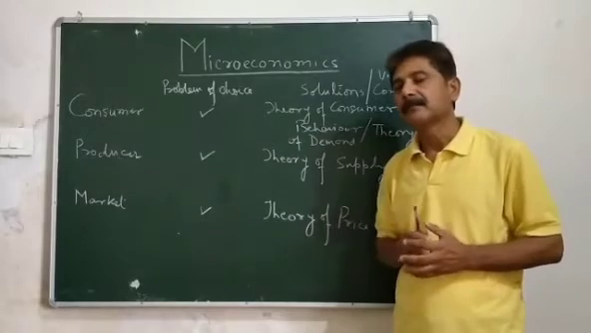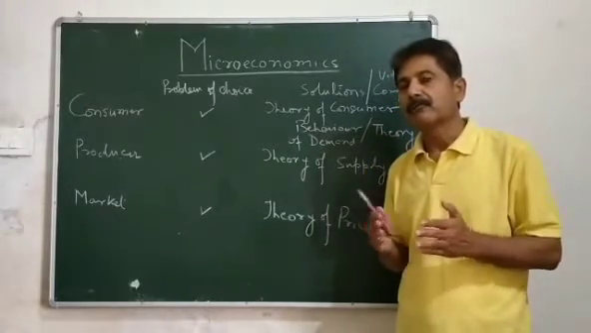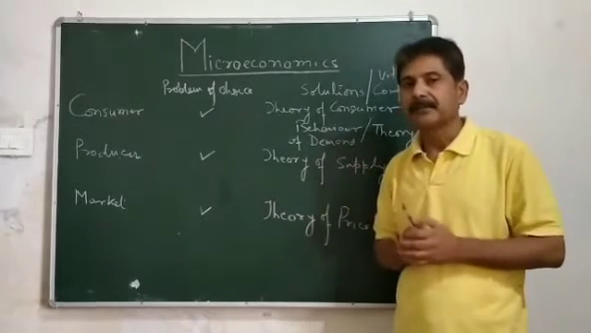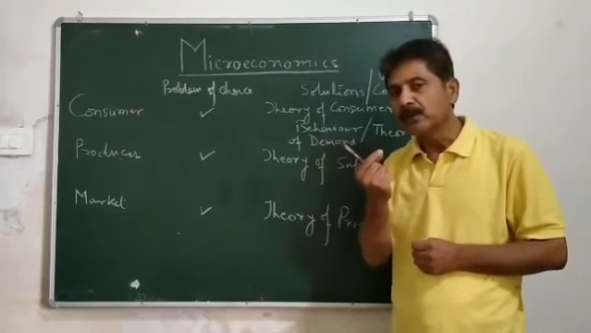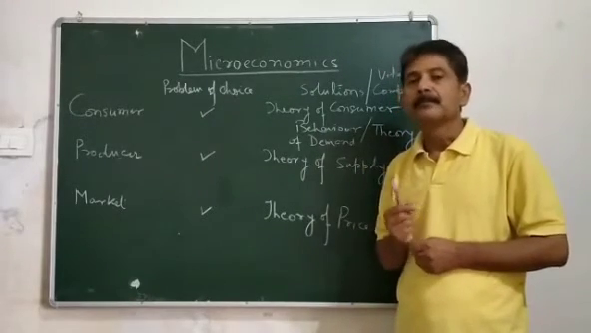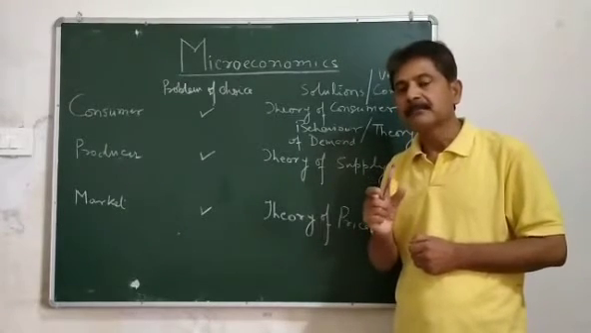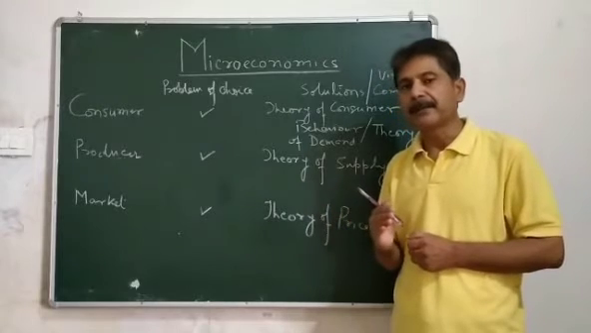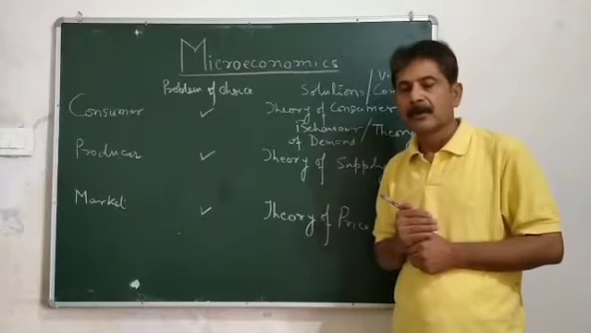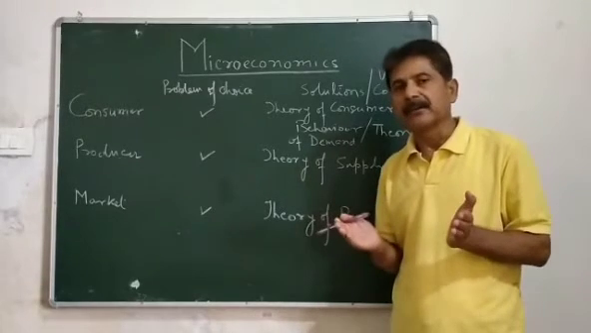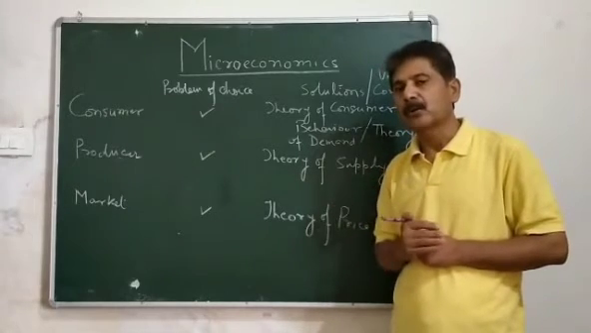Say for example, suppose we talk about the shoe industry. So Bata is a company, it is an individual unit. So when we study about the income and output of Bata company, it comes under microeconomics. Or any individual unit, if we study about it, it is known as microeconomics.